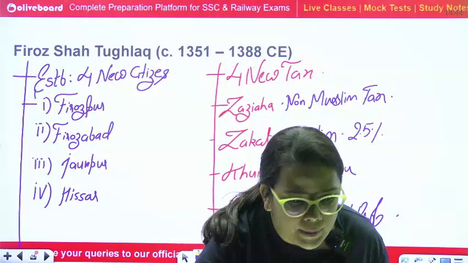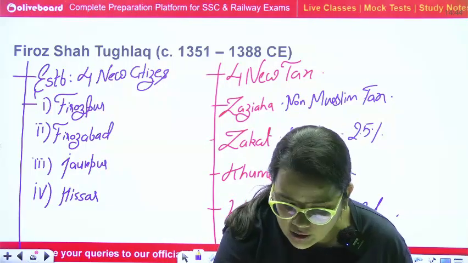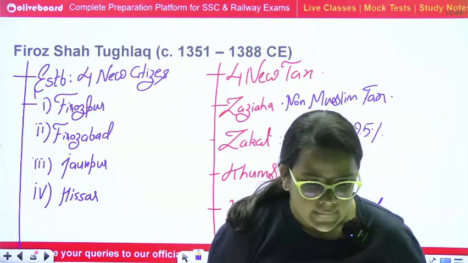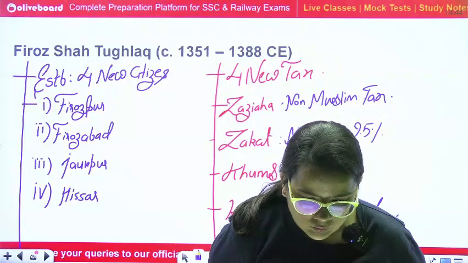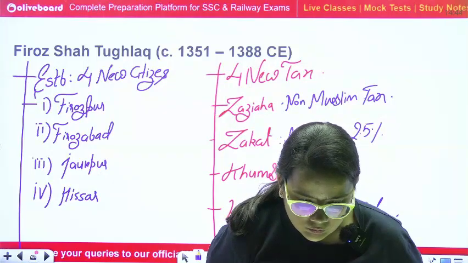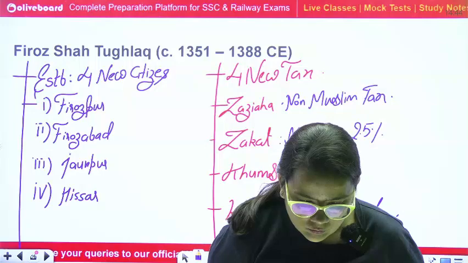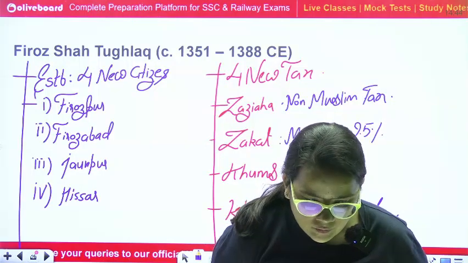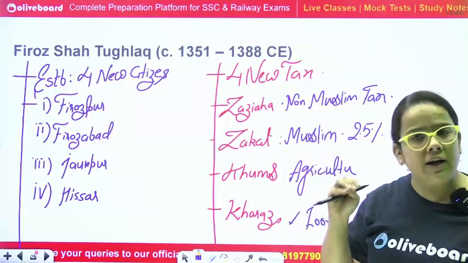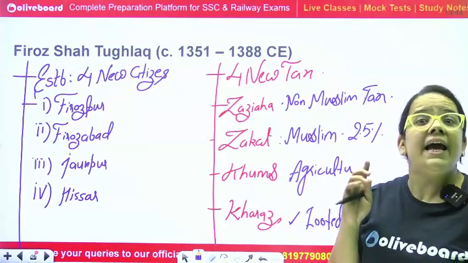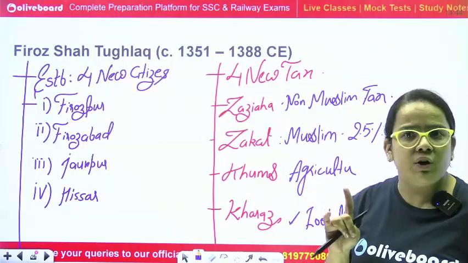Any doubts from here? The Firoz Shah Tughlaq especially. No? Okay. Firoz Shah Tughlaq was again, actually Tughlaq rulers were concerned with the agriculture part, each and every ruler basically.